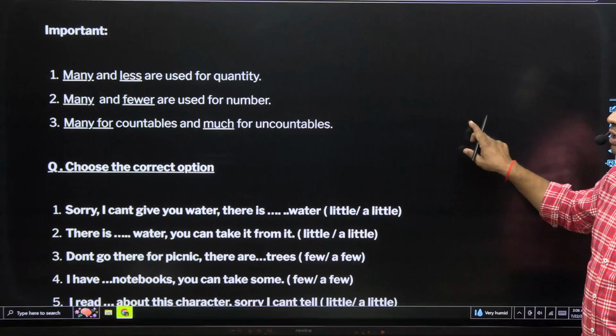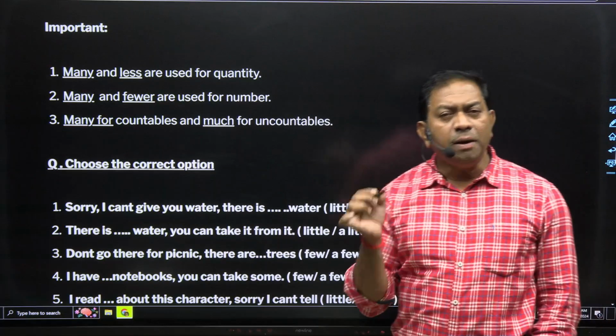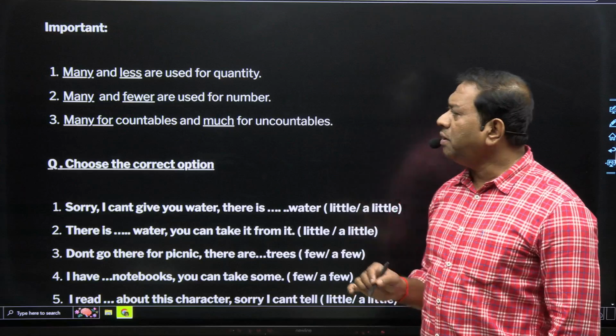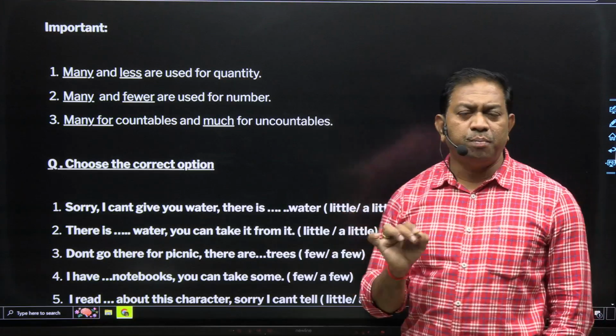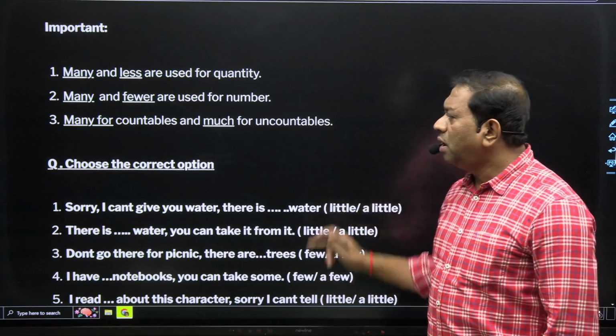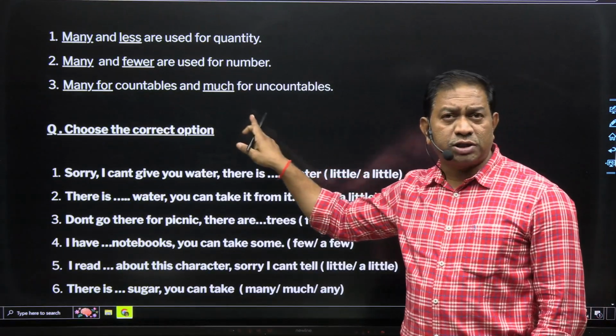So one more point is very important. Many and less are used for quantity. Many people, less people. Quantity. You know quantity? Yes. Next one. Many, fewer used for number. Many people, fewer people. Number 1, 2, 3, 4 like that. Many used for countable and much used for uncountable. I think we revise this point.